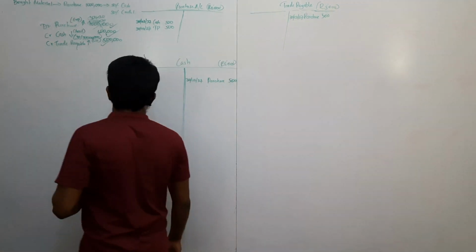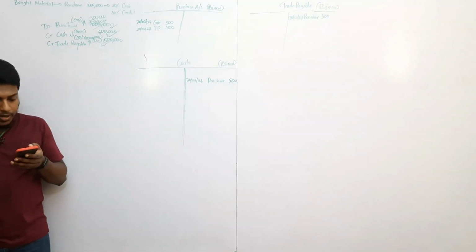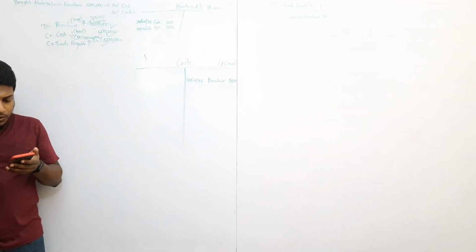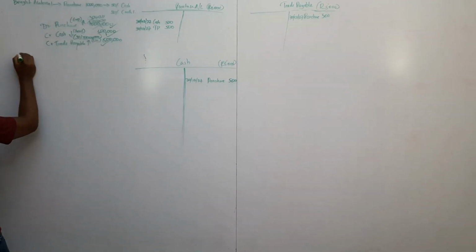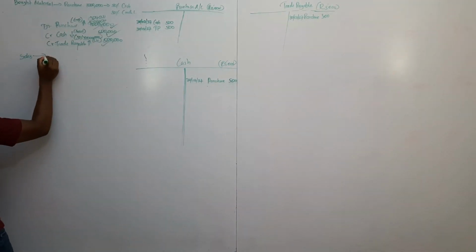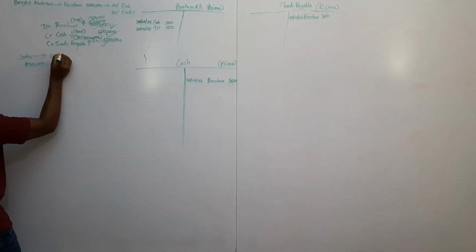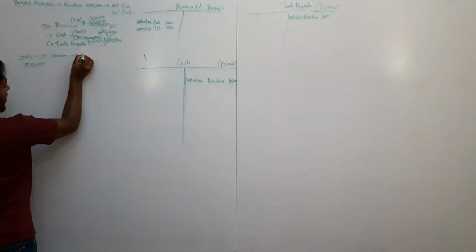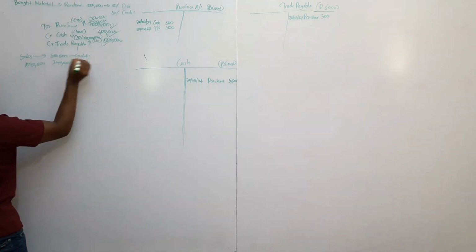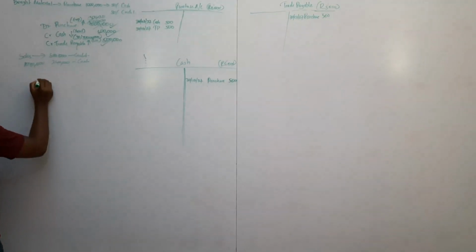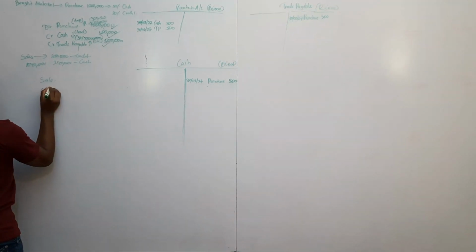Now take a second transaction. Made rupees 1,040,000 sale revenue, of which 800,000 sales were credit. In this sales 1,040,000, 800,000 were credit sales. So what about balance? So balance 240,000 should be cash, right? Very simple. So sales is one financial statement item. Cash is one financial statement item.